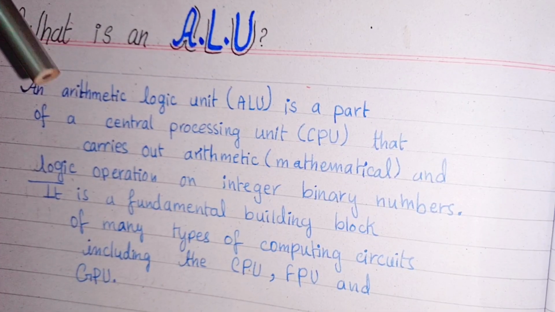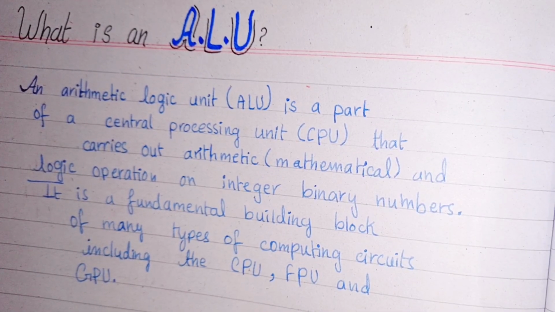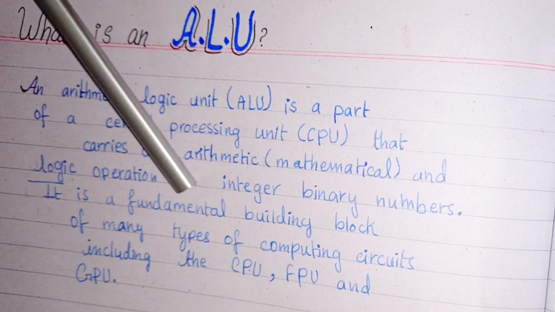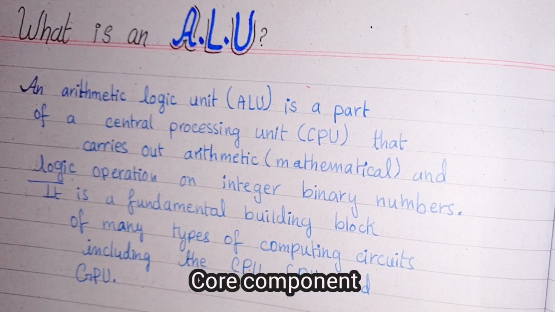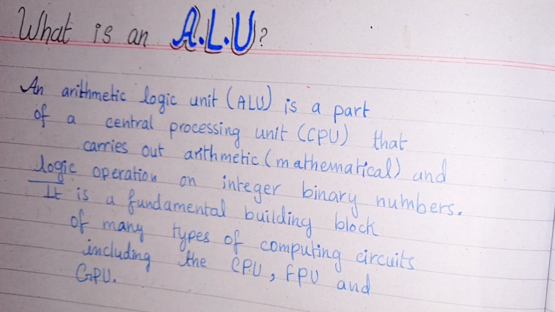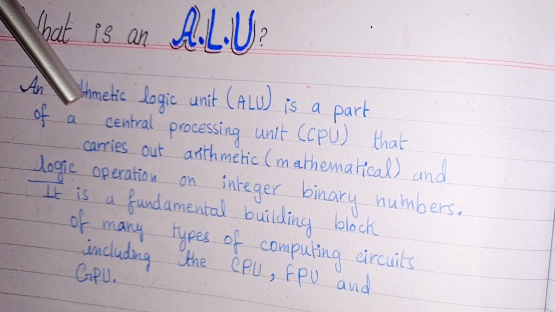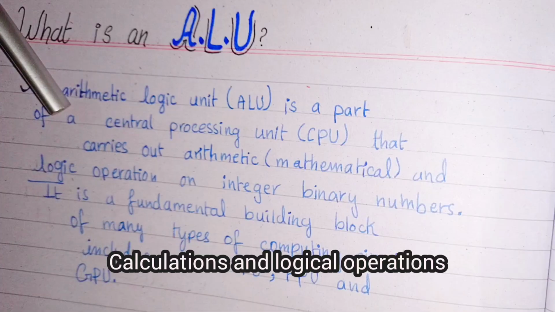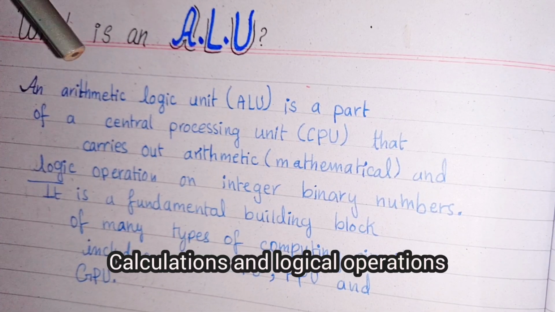So the Arithmetic Logic Unit often deals with whole numbers, integer binary numbers like zeros and ones. It is a fundamental building block, meaning it is a core component of a CPU that helps the CPU perform mathematical calculations and logical operations and make logical decisions.